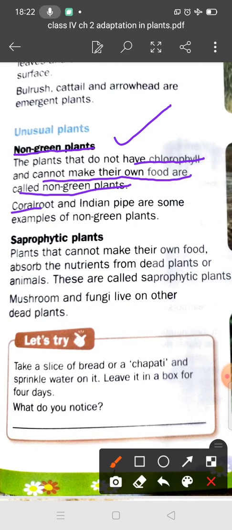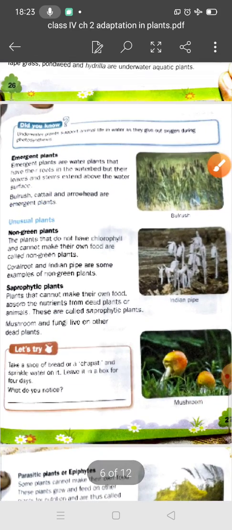Coral root and Indian pipe are some examples of non-green, unusual plants.